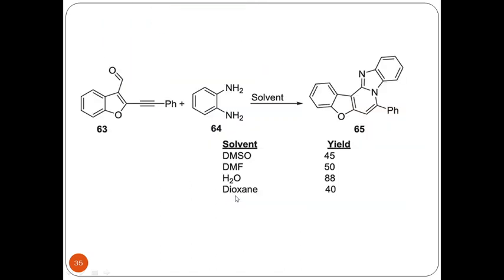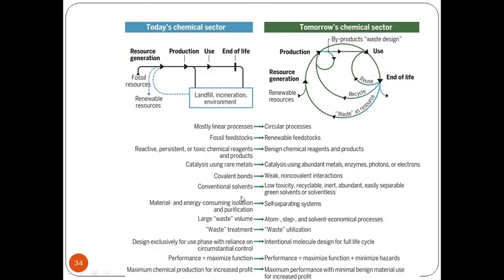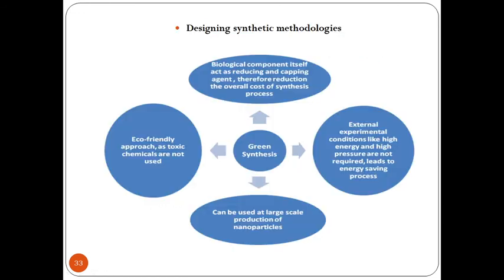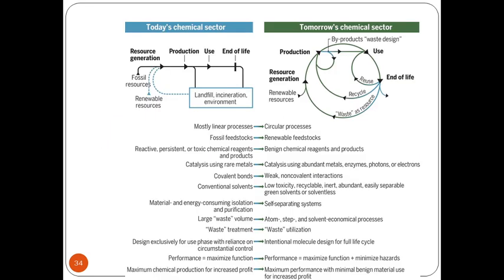In this way, green chemical methods and today's chemical sector have been compared in terms of understanding and designing synthetic methodologies. Once the synthetic methodologies have been designed in a proper way utilizing these green chemical procedures, there will be higher profit once they are installed in an industry, and we can convert the conventional industry sector into a green chemical sector.